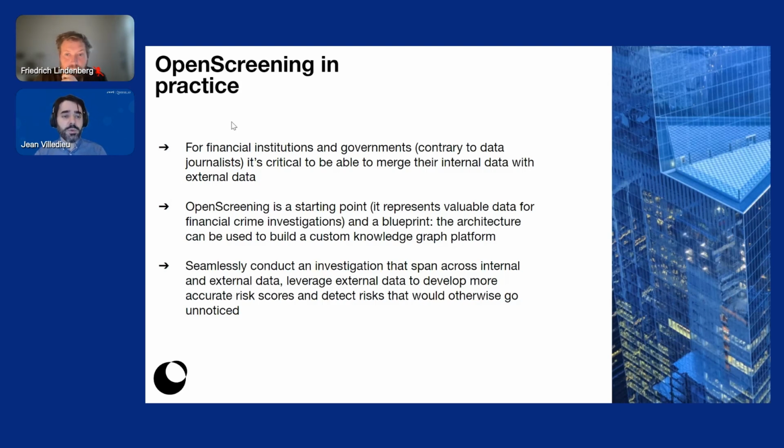In that context, OpenScreening is a bit of a starting point. Think of it as a blueprint, and it can be something that can be replicated and enhanced with internal data to create a custom knowledge graph. With this, then you can conduct investigation that span across both internal and external data. Also use external data and graph analytics to develop more accurate risk scores, and finally detect fraud, money laundering, and other risks that would otherwise go unnoticed.